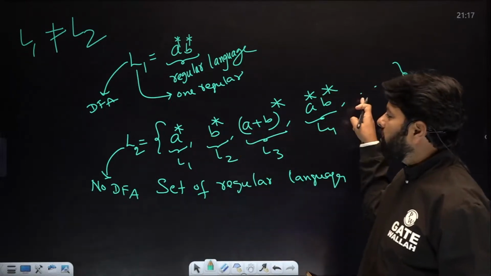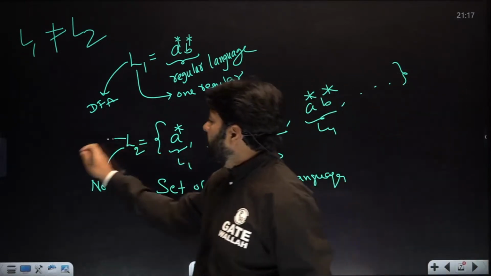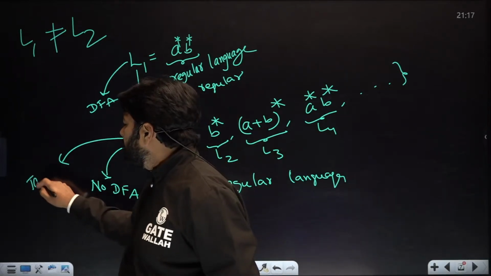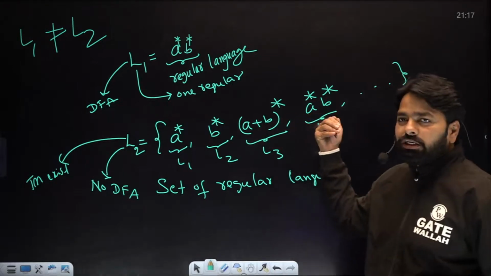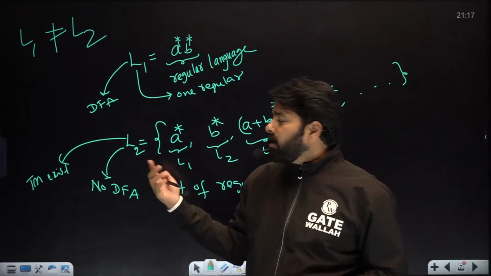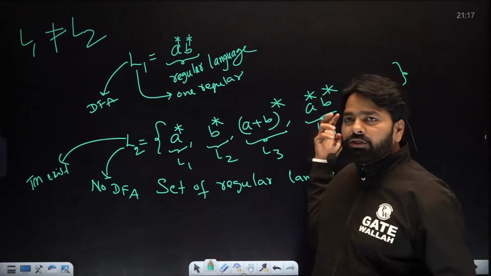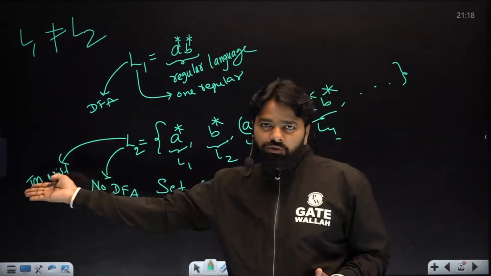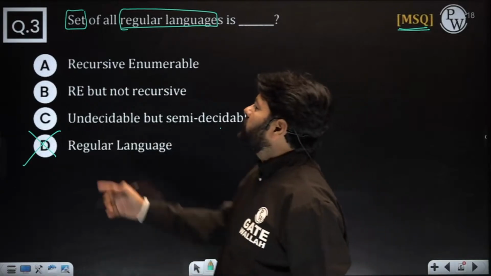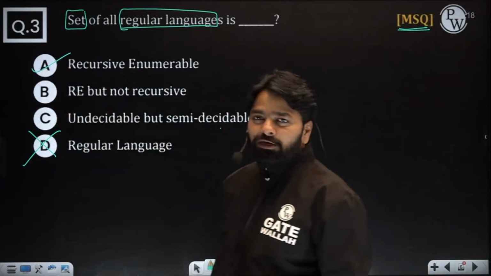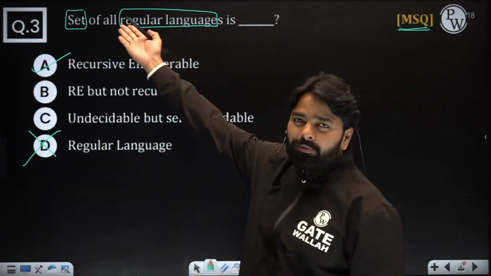So I can build L2, we can build a Turing machine. Why? Every member has the logic, that logic is the DFA, or every member has a Turing machine, so L2 can also have the Turing machine. Just logic exists for every valid member. So I can say it is recursively enumerable because we have a Turing machine for this problem.